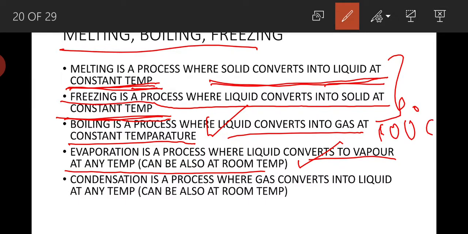Similarly, condensation is a process where gas converts into liquid at any temperature. It may be at room temperature or 25 degrees centigrade or 35 degrees centigrade.